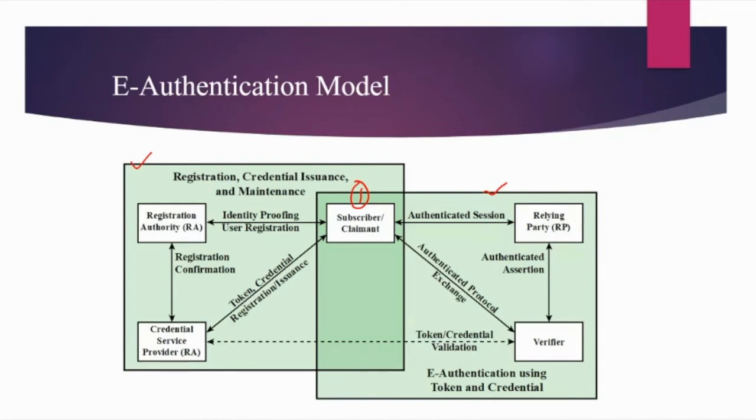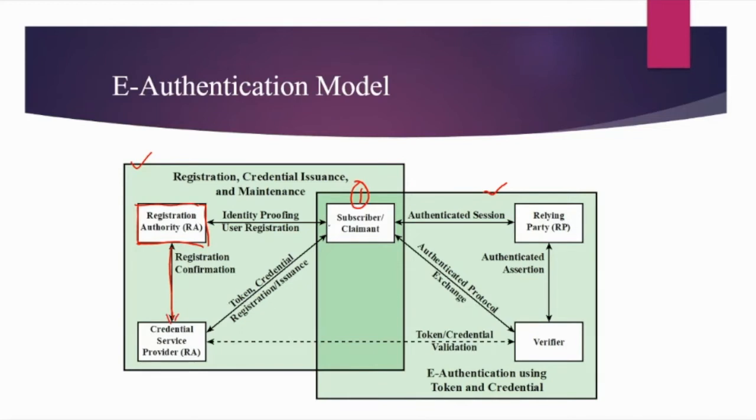Let's see what happens in this step. Whoever is the applicant will apply for registration to the registration authority. So one entity is the registration authority. The registration authority is a trusted entity that establishes and vouches for the identity of that applicant to the CSP, also known as the credential service provider.